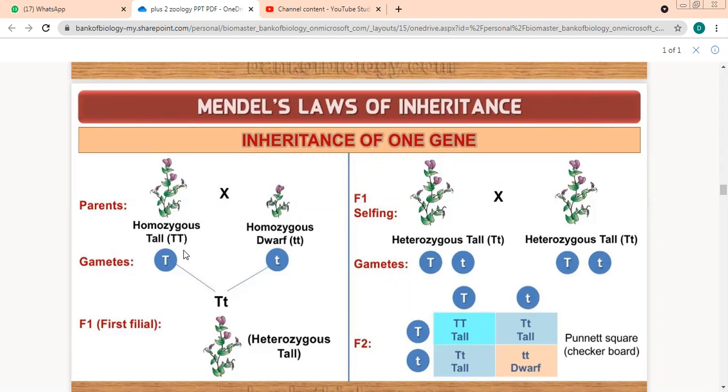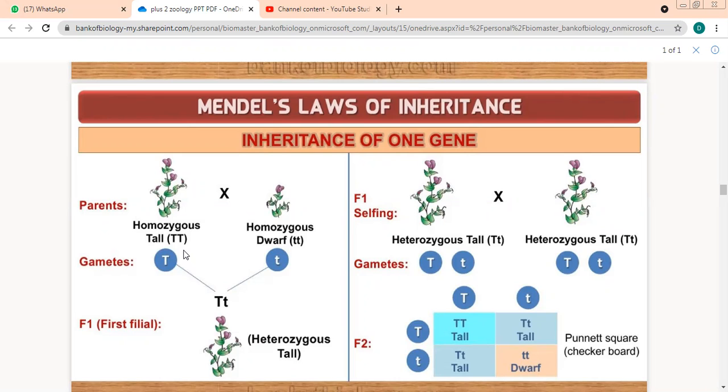Are we getting all tall? Are we getting all dwarf? Or what is the ratio that we are getting now? Next, F2 generation. 3:1. Yeah. This is the phenotypic ratio. What about the genotypic ratio? Class 10th, you have done this. Phenotypic ratio is 3:1. Genotypic is? Please explain. 1 is homozygous tall, and 2 are heterozygous tall, and 1 is dwarf.